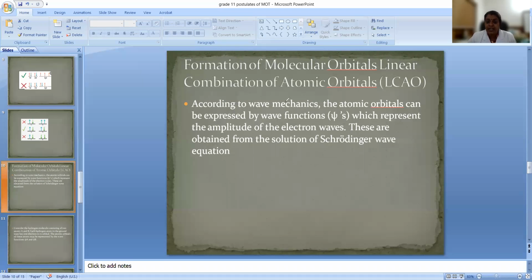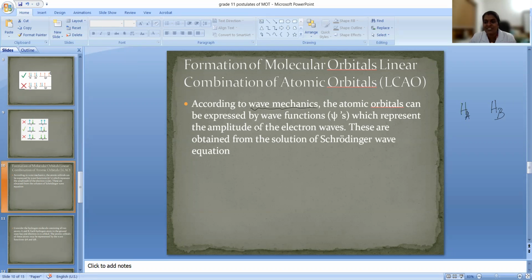Molecular orbital theory is also called the linear combination of atomic orbitals. Let us see how they are combining. Let us take an example: two hydrogen atoms, hydrogen A and hydrogen B. They are going to combine now. First we have to understand a few points from wave mechanics. We cannot learn that in depth at this level because it is a hard topic, so we are taking only one or two lines from wave mechanics.